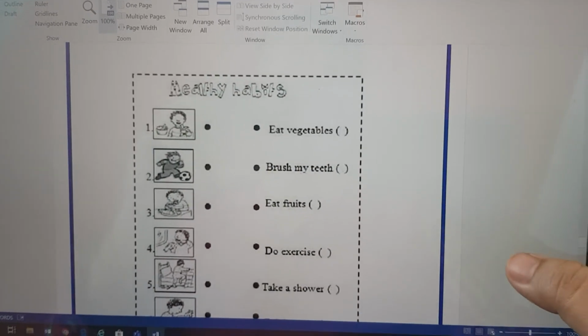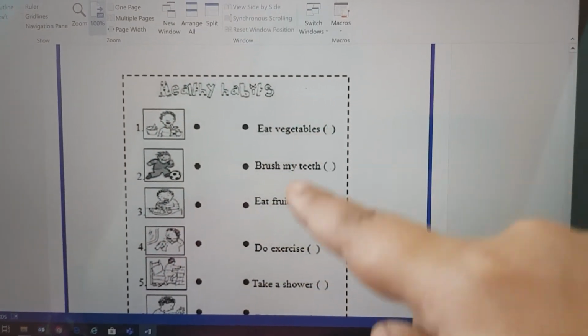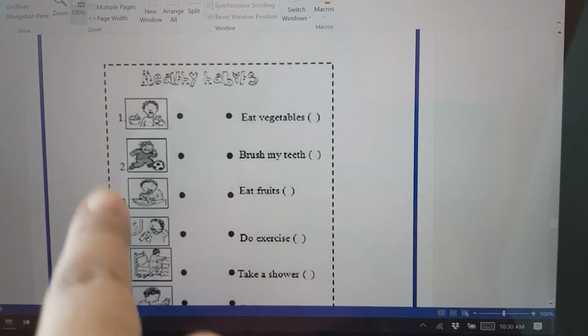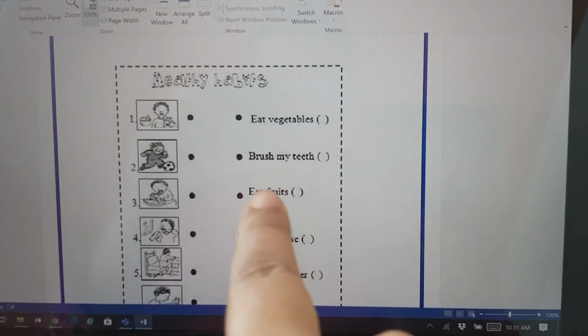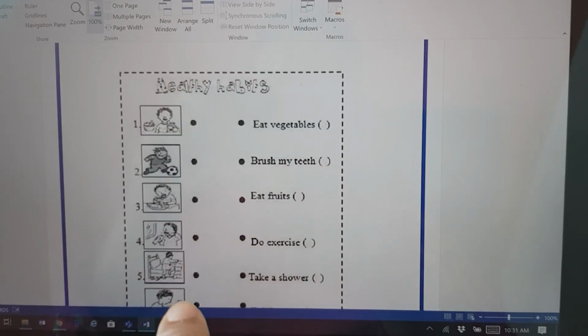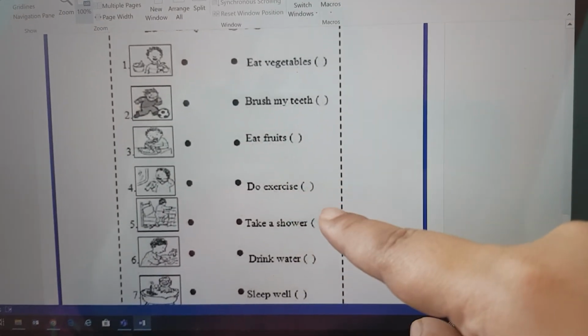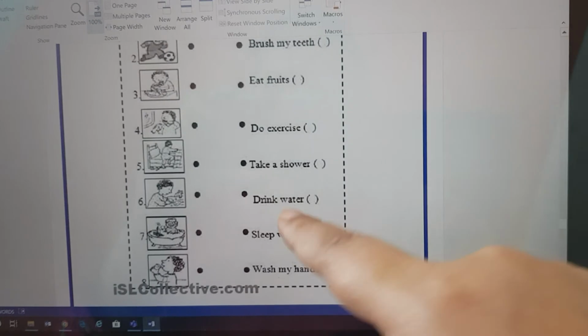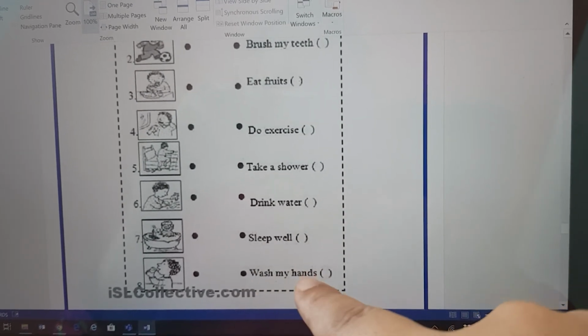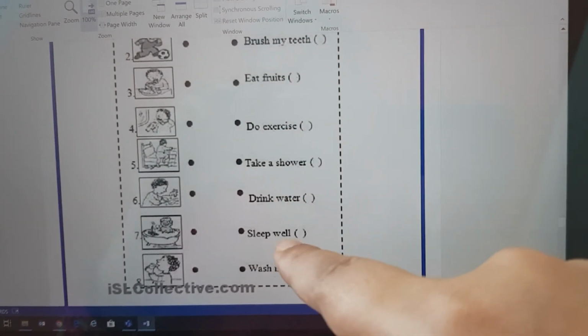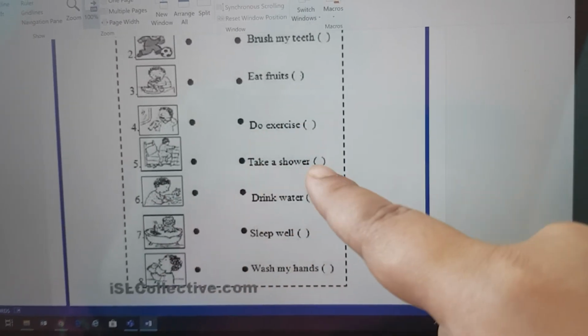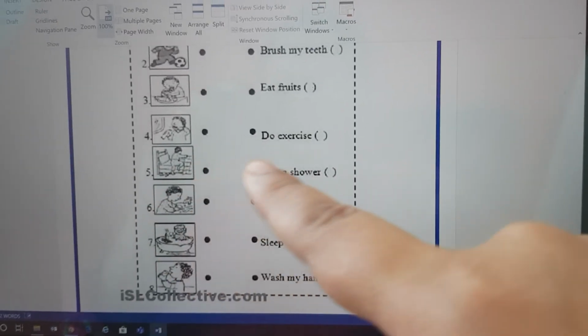And here are some pictures of the healthy habits. Here are some healthy habits and the picture of it. You have to match. Okay, eat vegetables. So you have to match where is eating vegetables. Brush my teeth, eat fruits, do exercise, take a shower, drink water, sleep well, wash my hand. All these are healthy habits, and these are the pictures of these activities. You have to match the picture and the sentence.